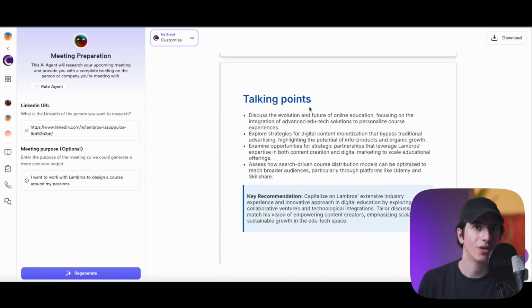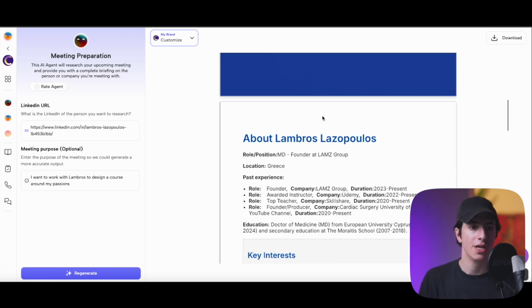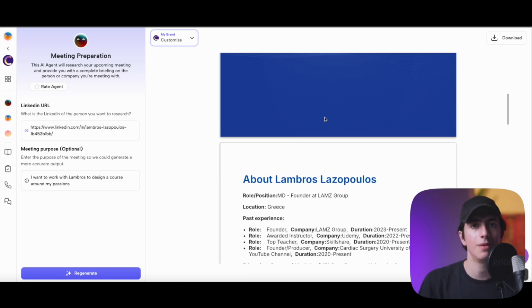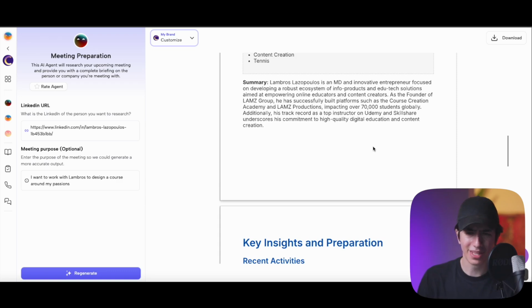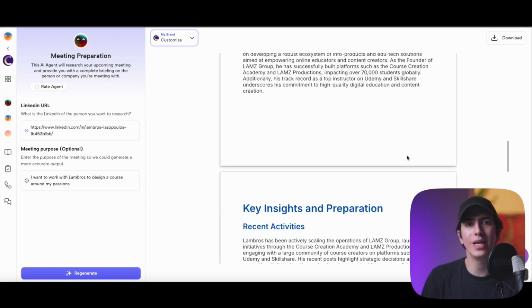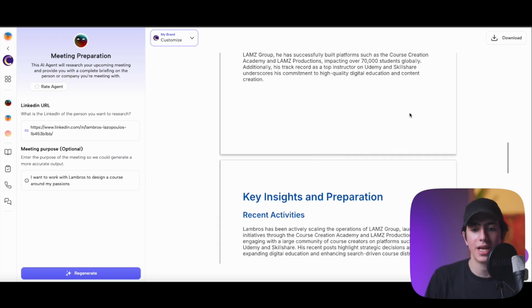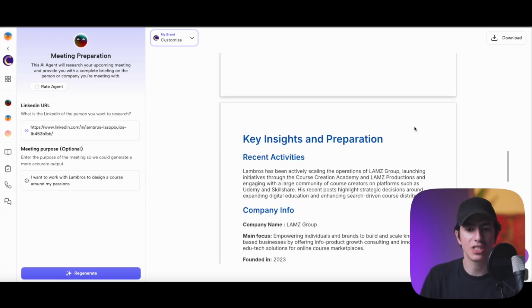And of course, they will be on point because this agent has analyzed and performed complete background research on this person. I do not want you to underestimate the power of these AI agents just because they are able to generate results so fast. Imagine you assigned this task to an ordinary human being. They would be able to create this PDF, but it would take them hours, if not days, if not weeks, to collect all of the information and give it to you like that. So I think this is absolutely beautiful.